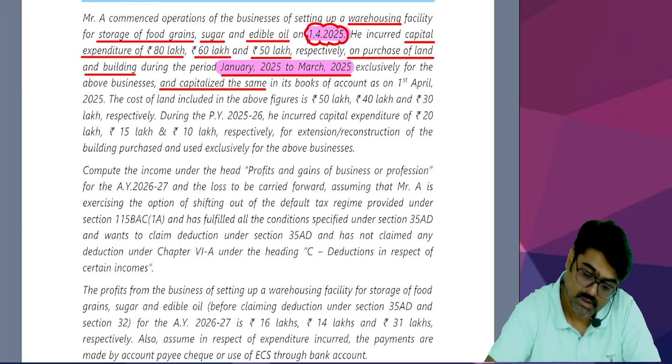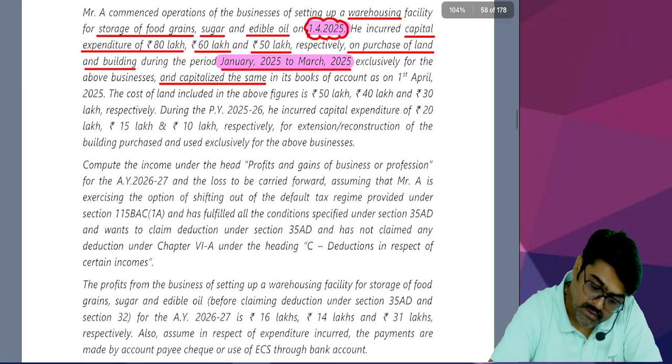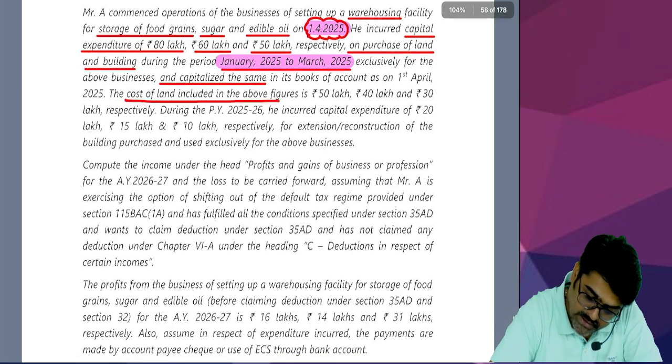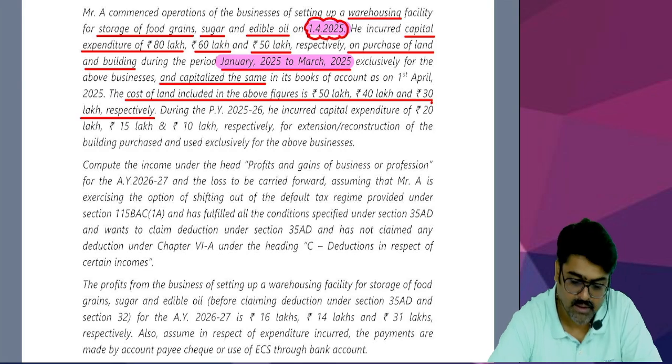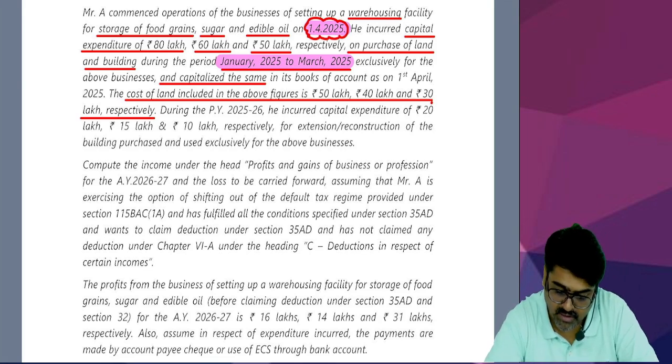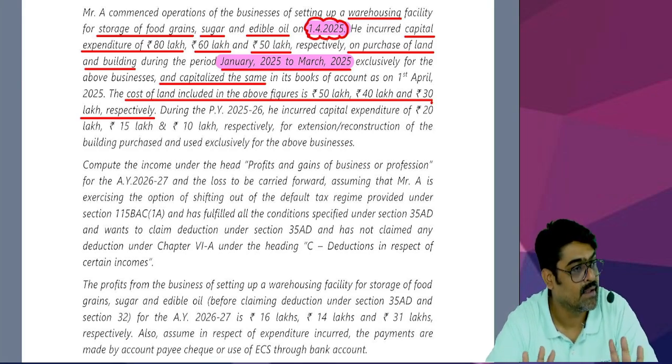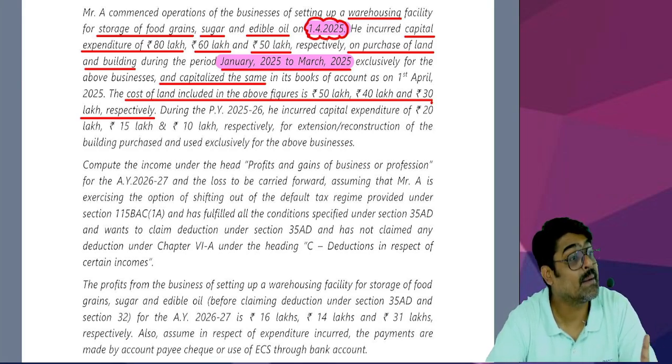Yes or no? Now wait, the cost of land included in the above figures is 50 lakh, 40 lakhs and 30 lakhs respectively. So out of 80, 60 and 50, you will reduce 50, 40 and 30, you will get the cost of building. And that pre-commencement cost of building will be allowed as a deduction under section 35AD